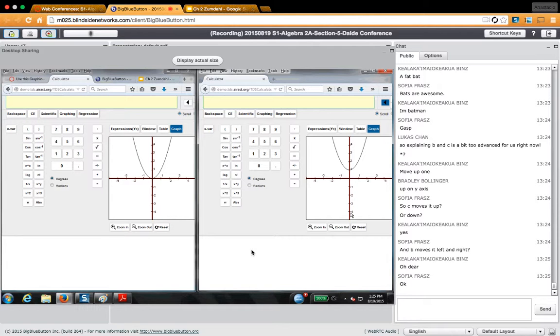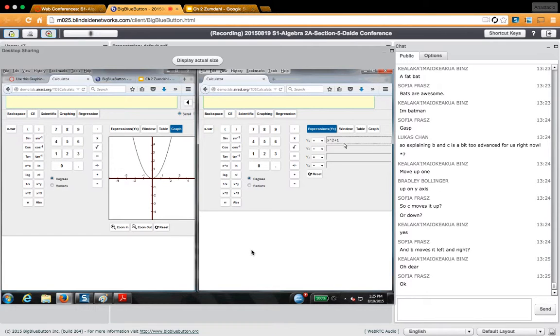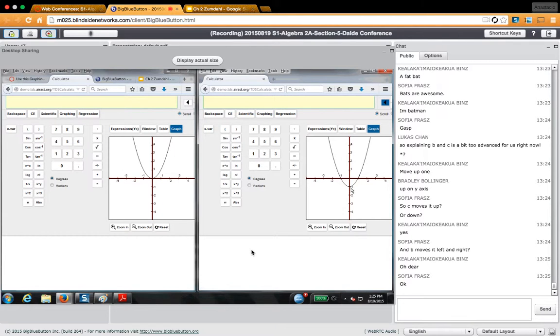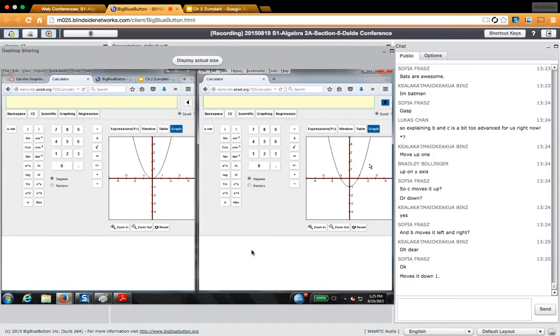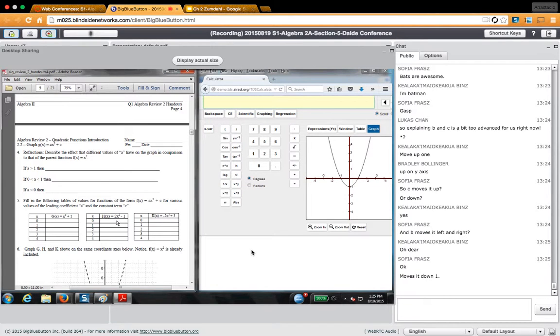All right, so this C will move it up and down. So what if I have a negative 1? What does that do? Down one. It takes that graph and pulls the parabola down 1 unit. We cool? All right, so before I even graph it, here's what I want you to do. I want you to tell me, what is this graph going to look like? Right here: 2x squared minus 1.